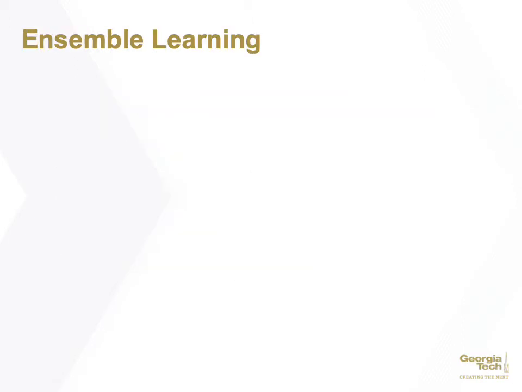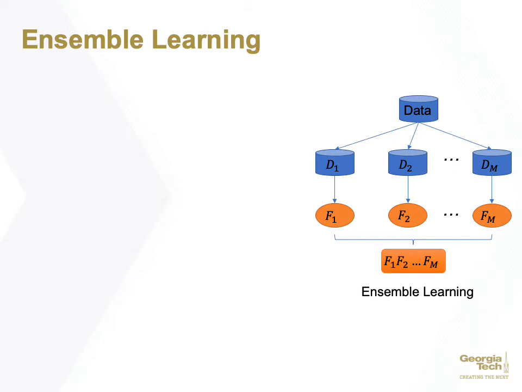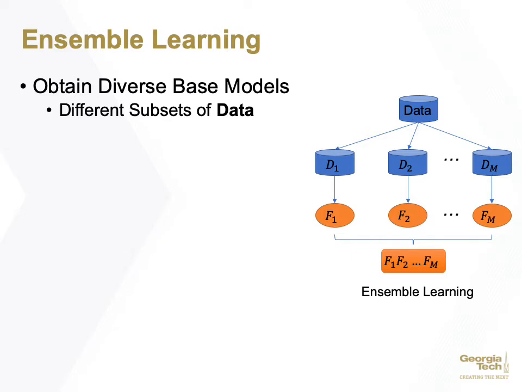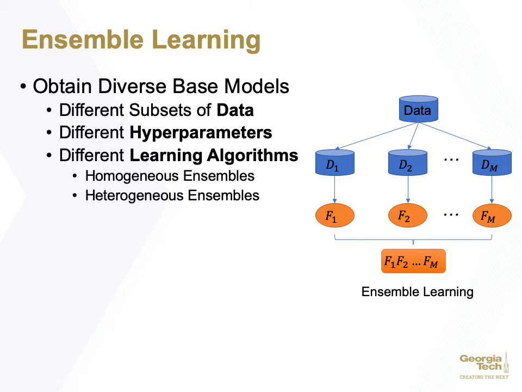Let's first have a look at ensemble learning. Ensemble learning has been an active research area in the machine learning domain for over 30 years. It follows these steps. First, we need to obtain diverse base models. There are many ways, such as using different subsets of data, using different hyperparameters, and even different learning algorithms. Here, if the base models are obtained with the same learning algorithm, such as SVM or decision tree, we call it homogeneous ensembles. If the base models are obtained with different learning algorithms, such as SVM, decision tree, and neural net, we call it heterogeneous ensembles.